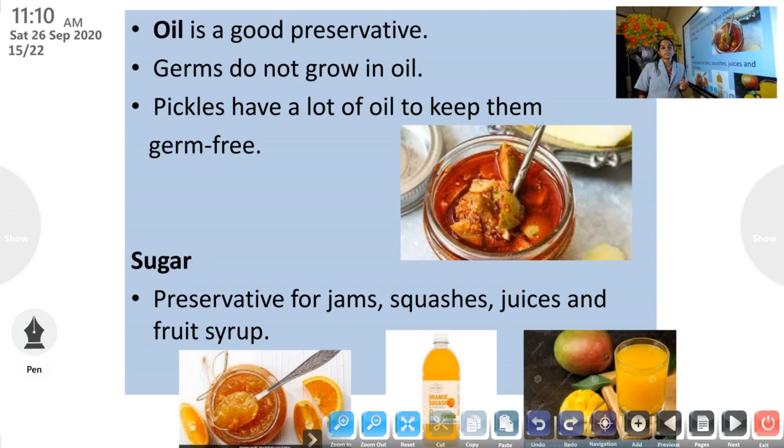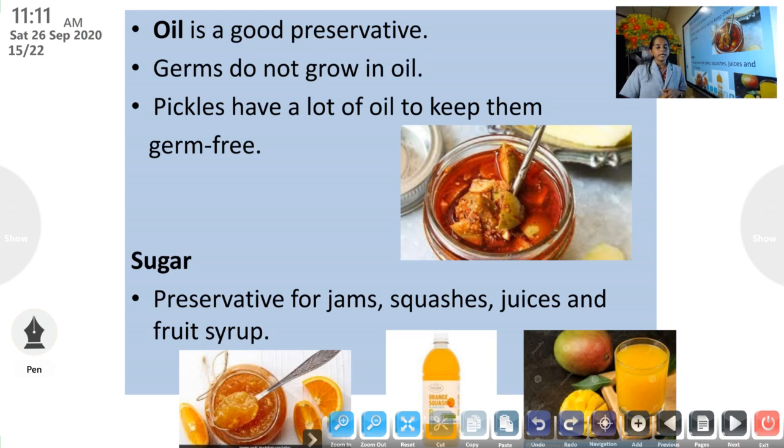Then another good preservative is oil. Now why are we using oil? Because germs cannot grow in oil. And pickles have a lot of oil to keep them germ free. Especially when we buy pickles from outside, in these bottles we can see a lot of oil on the top. The reason is that germs cannot grow in oil.